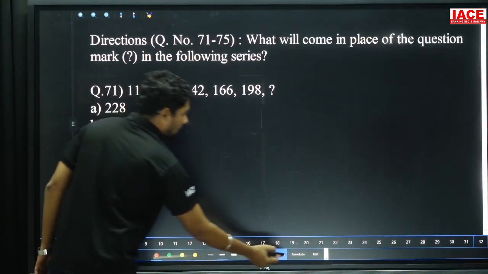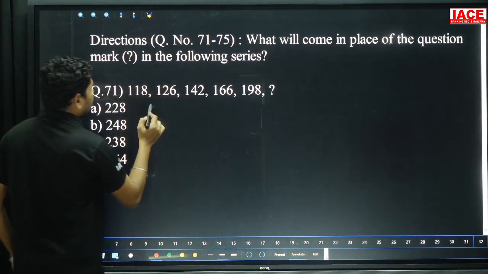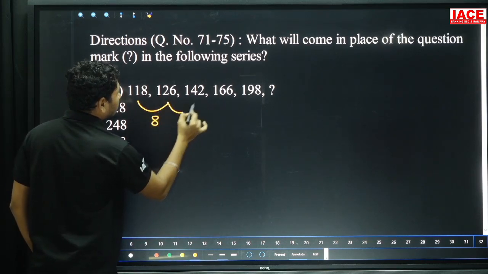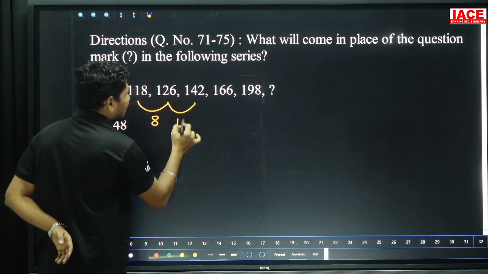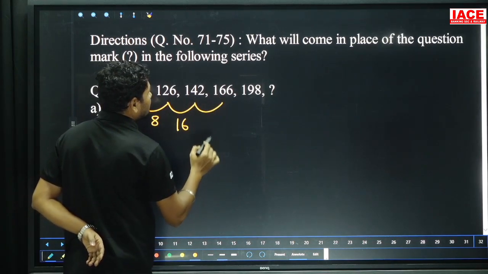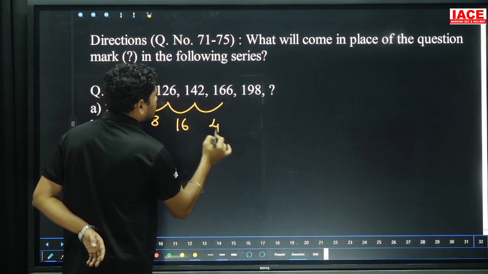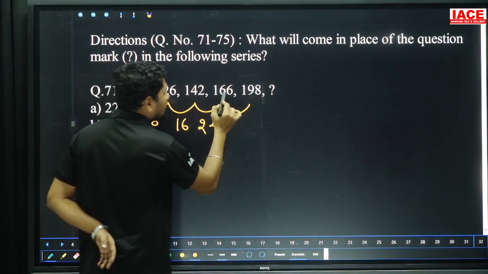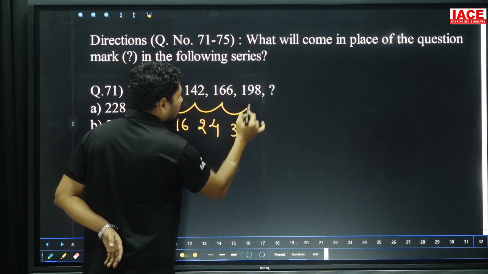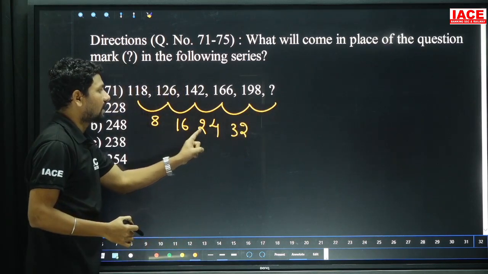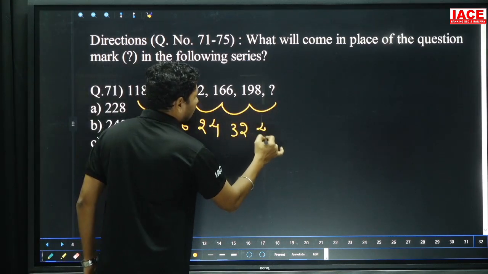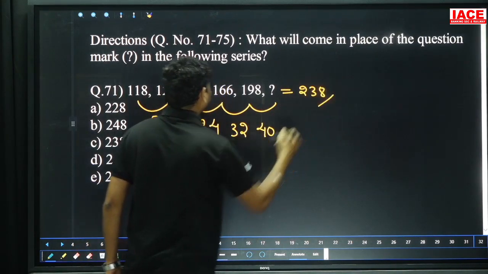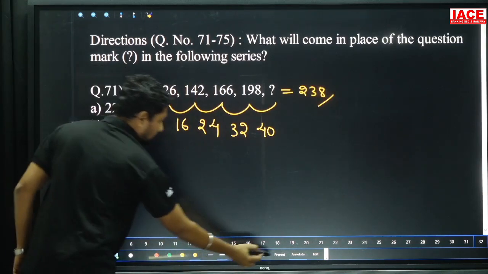Next we have a number series, 128 becomes 126, how much is added? 8 added. 126 becomes 142, 16 added. Next, 142 became 166, how much added? 2 became 6, it is 4, and 4 became here 24. And next, 166 became 198, 6 became 8 means 2, and 32. Here look, 8 1s are 8, 8 2s are 16, 8 3s are 24, 8 4s are 32, next 8 5s are 40 added, we will get an answer here. Then 238, then 238 means option C.